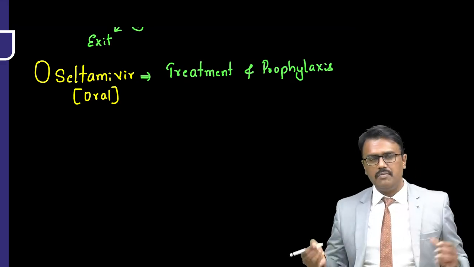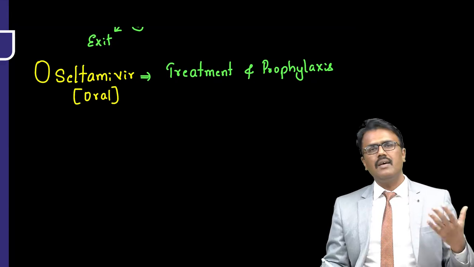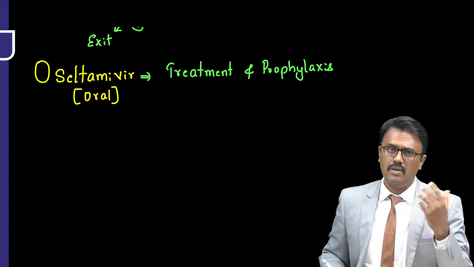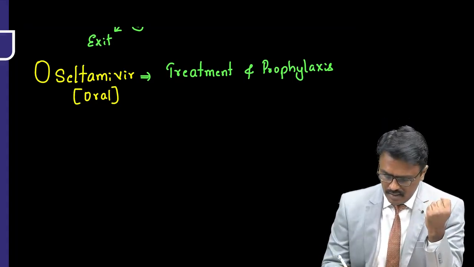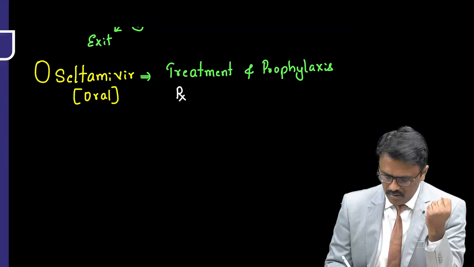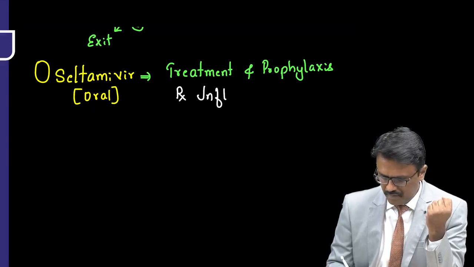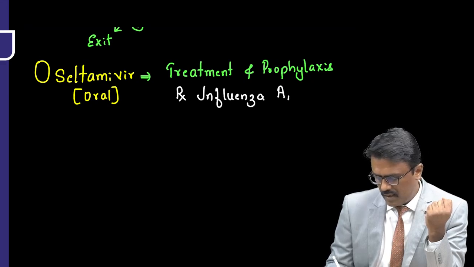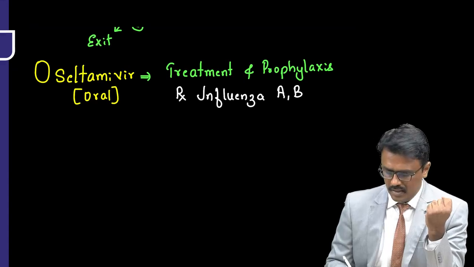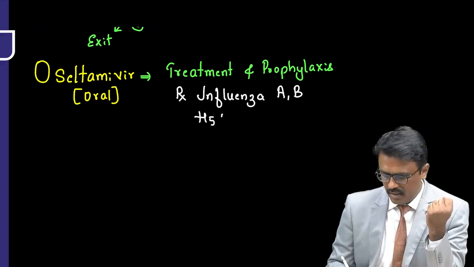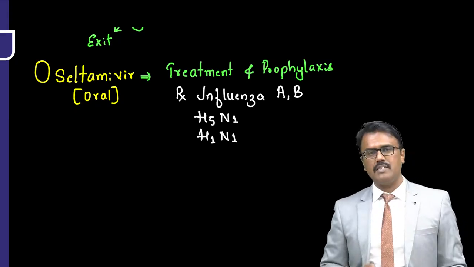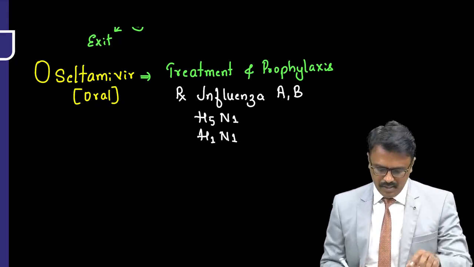What do you mean by treatment? If the patient is already having influenza, give the drug. If he is exposed or he wants prophylaxis, then also you can give the drug. And it is mainly used for influenza A as well as B variant. It is also used in the H5N1 variant or the H1N1 variant of influenza. So in all these cases we can use oseltamivir.